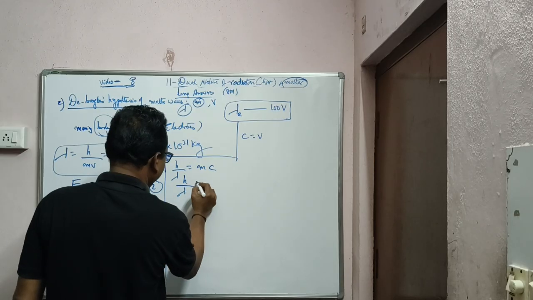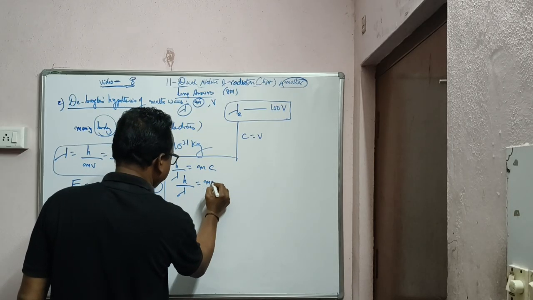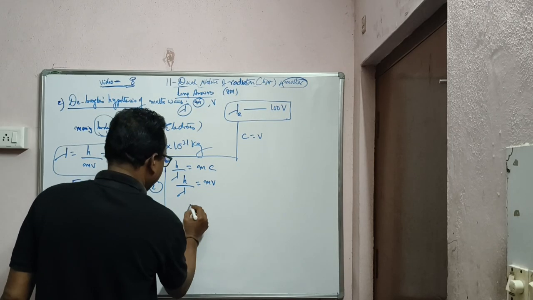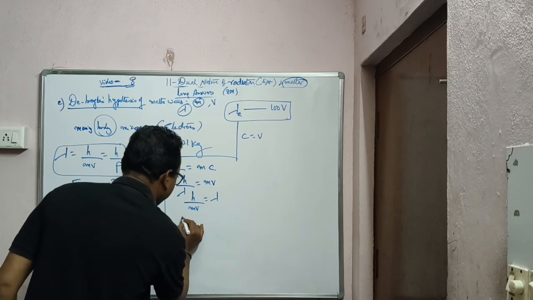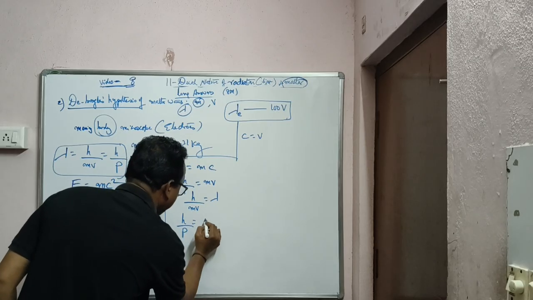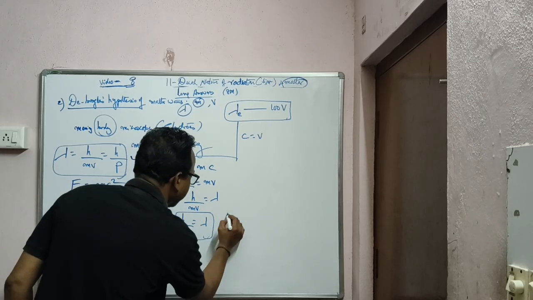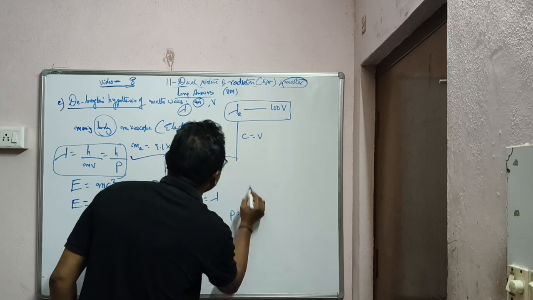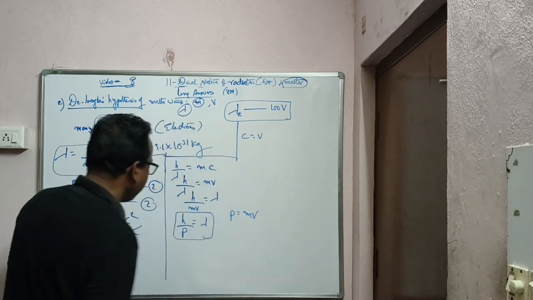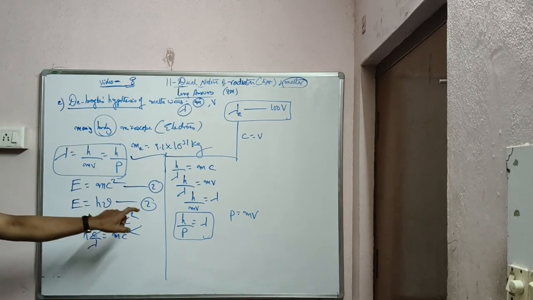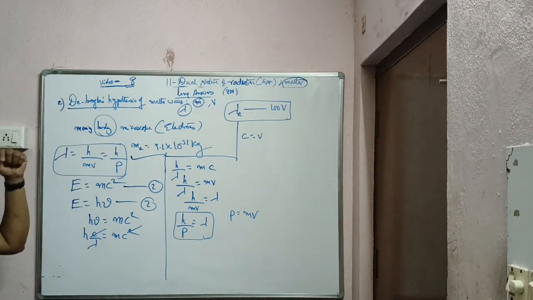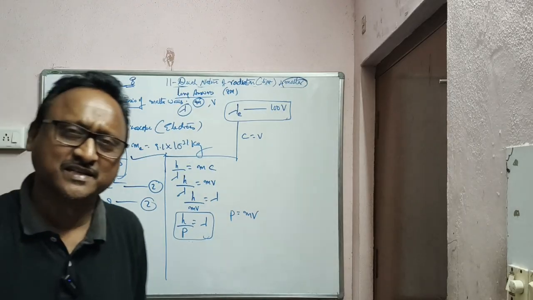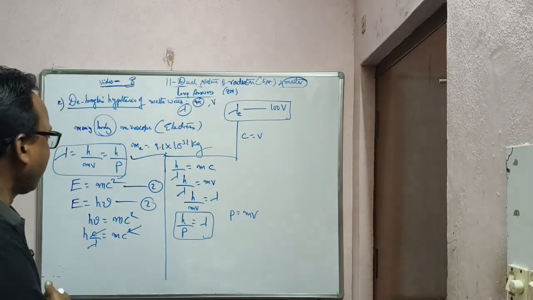h by lambda is equal to m into, in the place of c, v. Or h by mv is equal to lambda, or h by p is equal to lambda, where p is the momentum, mass of the body given, and v is the velocity. This is the de Broglie's equation I have derived from Einstein's E is equal to mc square equation. అదవుతుందా? రైట్ అండి.